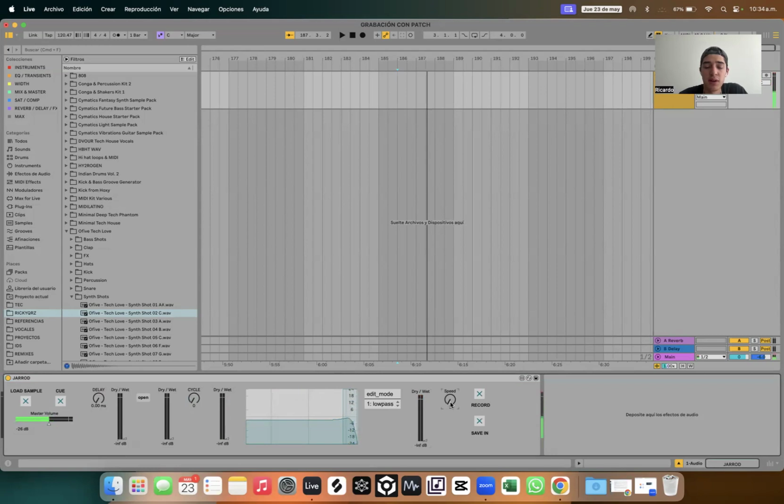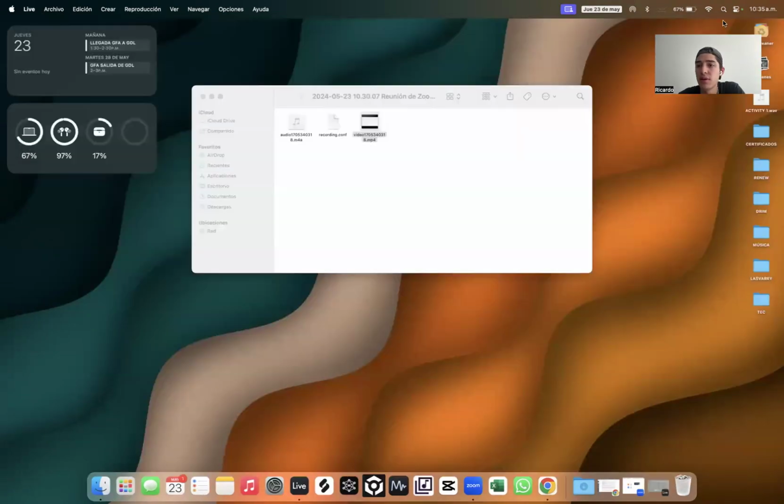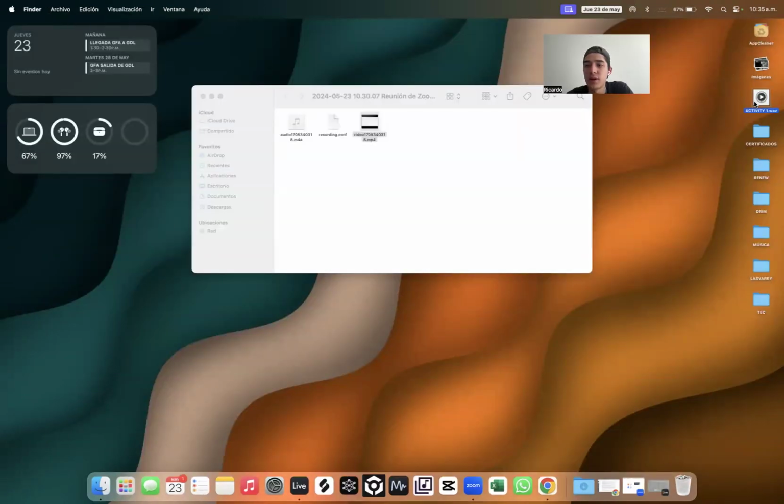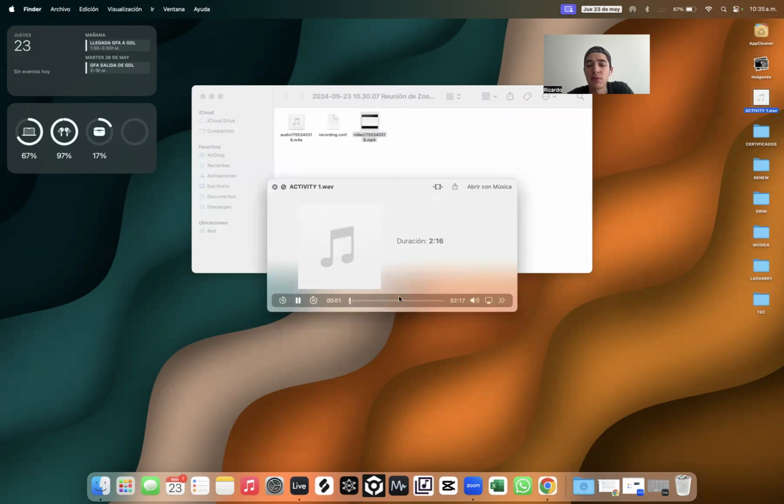And the speed, the only aspect that you need to know is that you need to move it with the arrows on your keyboard, because if not, you're going to get so messy. And well, that's all. When I hit Q, it will stop and record. And then here you'll have the WAP activity one, the one that we just recorded.